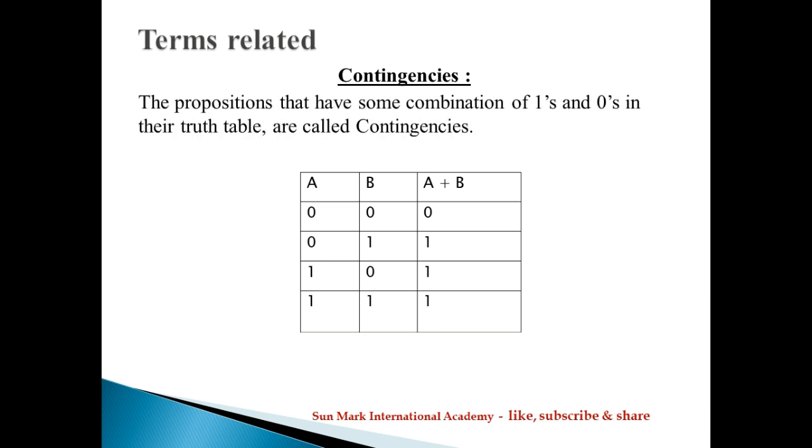Next are some terms related to propositions. First one is contingencies. The propositions that have some combination of ones and zeros in their truth table are called contingencies. Example, A plus B: draw a truth table for A plus B. Here the output is A plus B, and in that output, zeros and ones are there. So it is a contingency.